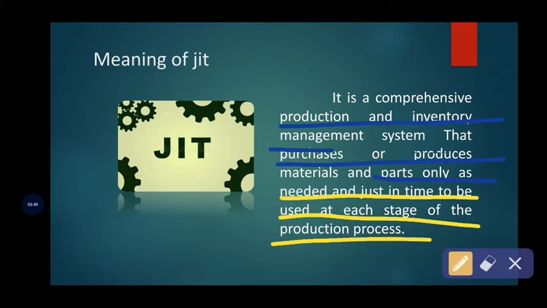So when the customer demands, it will produce as much as is required to satisfy the demand of the customer when they order. Thereby it eliminates wastages and, with the proper and economic time, produces the products or parts which are needed. This technique is used at each stage of the production process in the management.